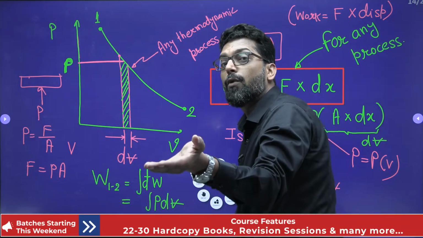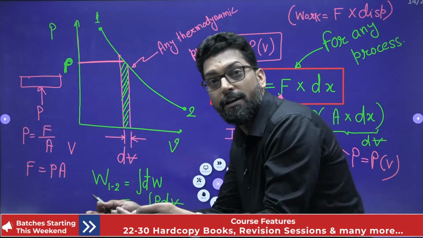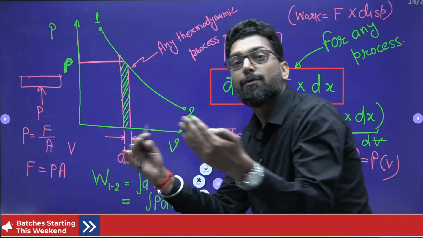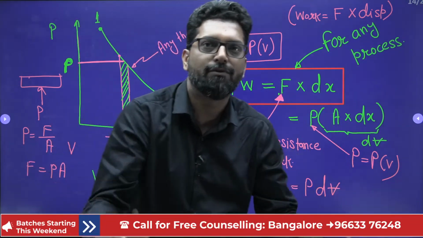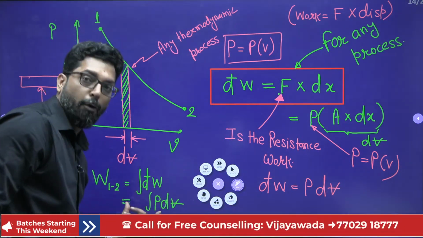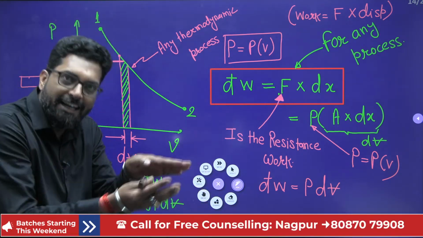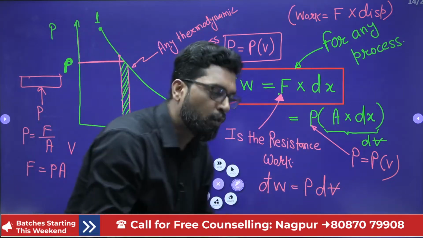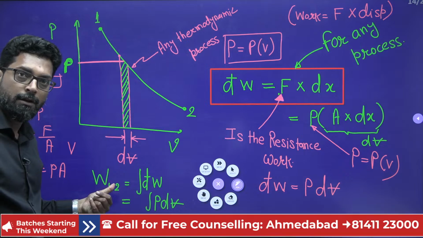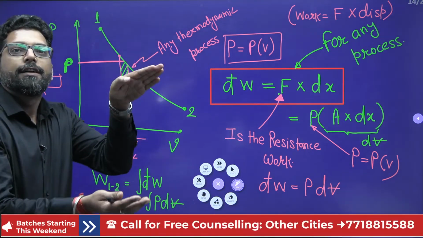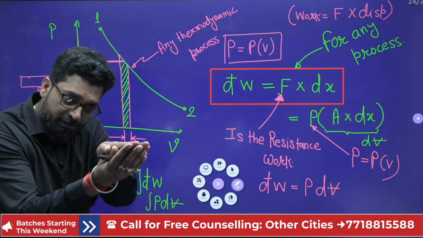And what is the convention? From here, the sign convention is very important. Positive is what? Negative what? It is our acceptance. It is not necessary, it is fixed. For our convenience, during the expansion, dV is positive, that means during the expansion, work is out. So work out we take as positive. V2 minus V1 is positive, that means V2 is higher than V1, the system will expand.